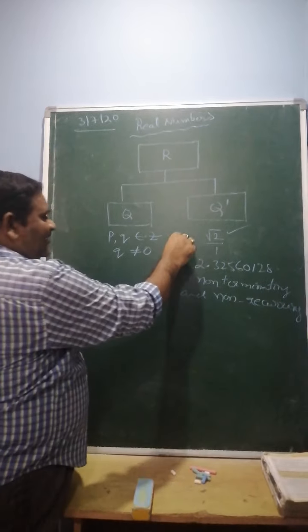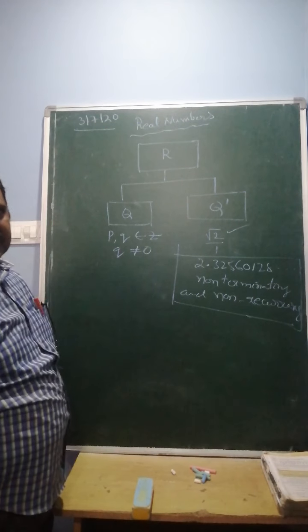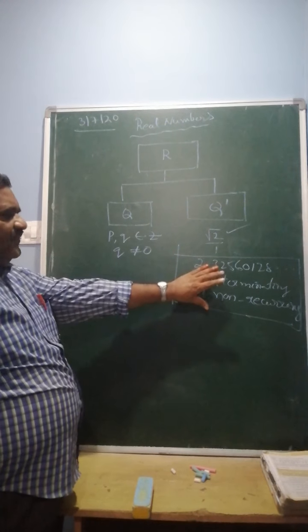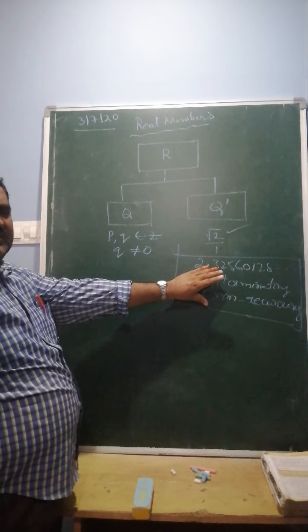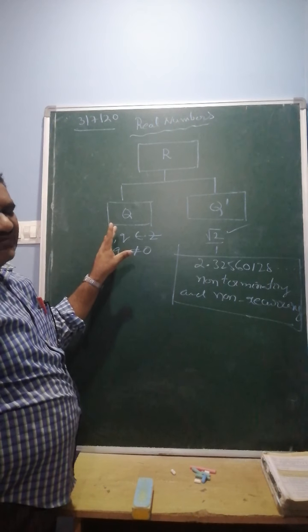See children, non-terminating and non-recurring numbers are also called irrational numbers. This type of number we cannot change into p by q form, the fraction form.